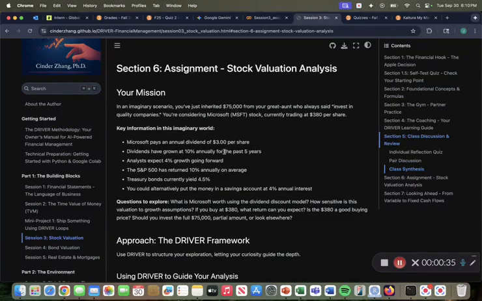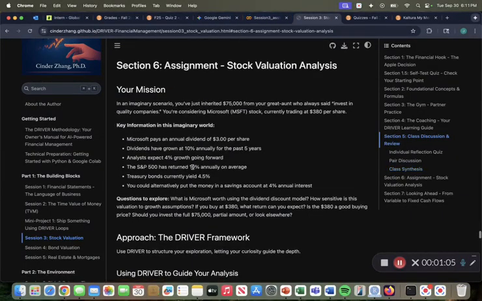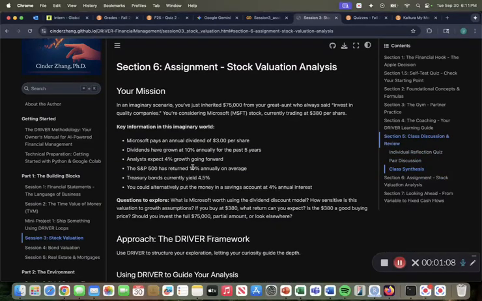Some of the information we're given is that Microsoft pays an annual dividend of $3 per share. The dividends have grown at 10% annually for the past 5 years. It's expected 4% growth going forward from here. The S&P 500 is returning 10% annually. Treasury bonds are yielding 4.5%. An alternative choice would be to put our money in a savings account at 4% interest. So we're using the driver framework to analyze this stock valuation case.